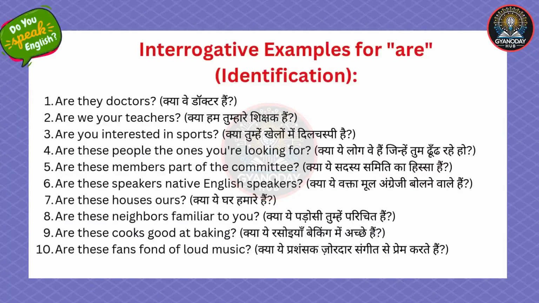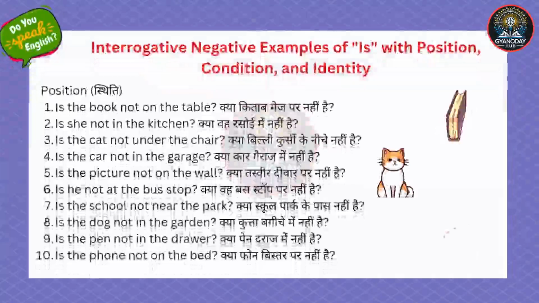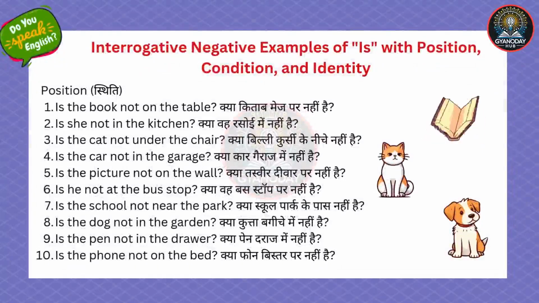Are these cooks good at baking? Are these fans fond of loud music? Interrogative negative examples of is with position, condition, and identity. Position. Is the book not on the table?